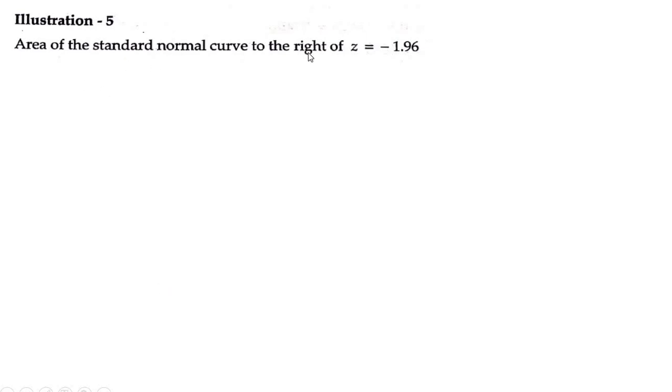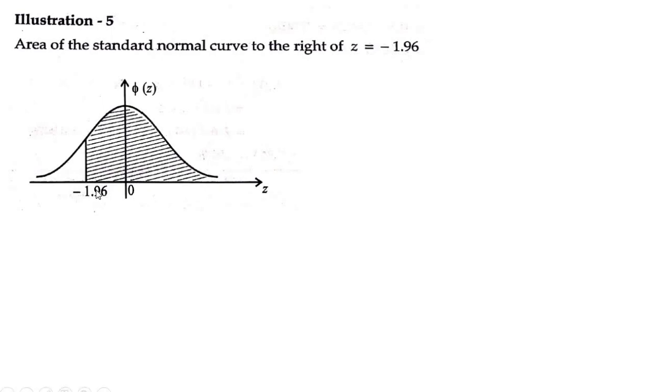Find the area of a standard normal curve to the right of Z equal to minus 1.96. Draw the diagram now.